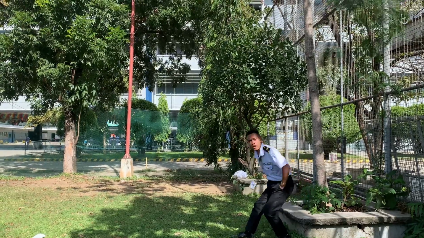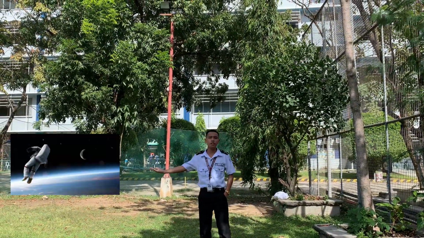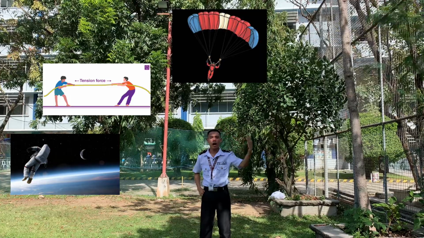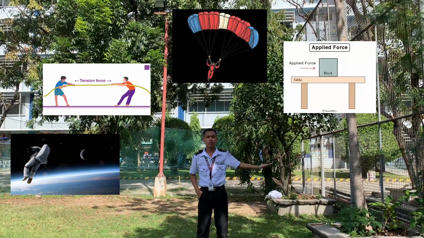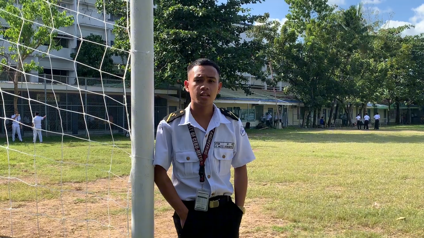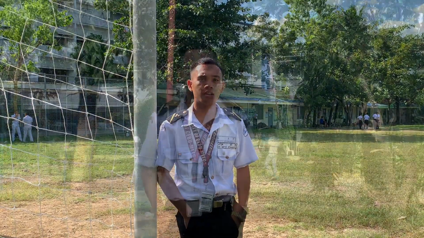We have different types of forces, like for example, gravity, tension, air resistance, applied force, and friction. What is friction? Friction is the resistance that one surface encounters when moving over another. What is applied force? Applied force is a force applied to an object by a person or another object.